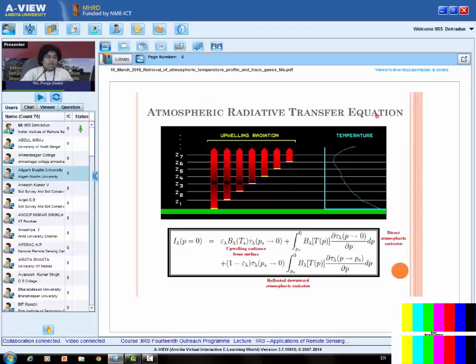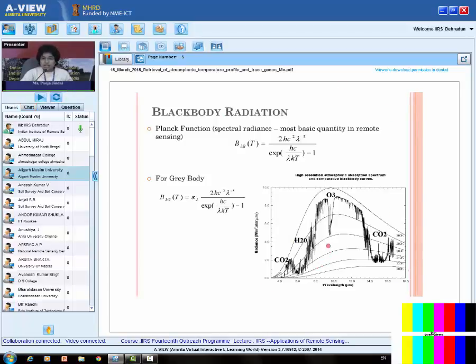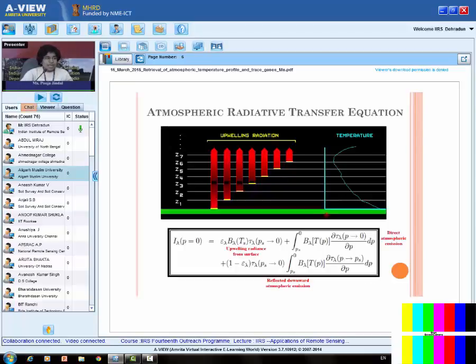Then comes the atmospheric radiative transfer equation. Now we have seen that any radiation starting from the Earth's surface will be modified by the atmosphere. If I want to write that in mathematical form, then we write an equation called the radiative transfer equation. It gives me the radiation which is reaching the top of the atmosphere after being transmitted through the atmosphere.